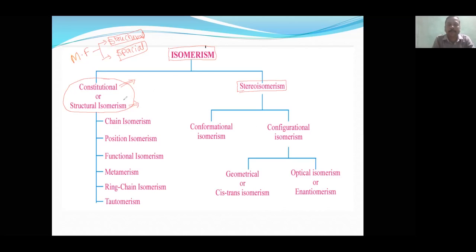If they differ in the structure of the carbon chain, the structure of the molecule, then they are structural isomers. And if their structure is the same and only the spatial arrangement is different, they are called stereoisomers. Stereoisomerism is spatial, and the structural difference will be in structural isomerism. Further they are divided into many types, which we will discuss with good examples so that your concept is clear.